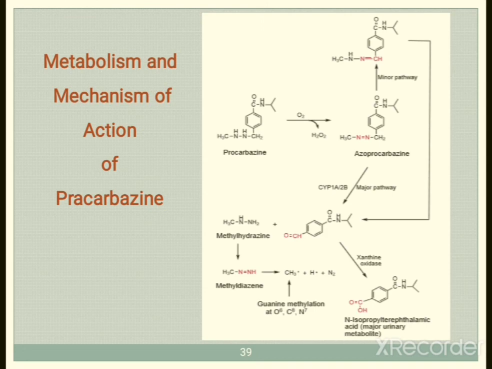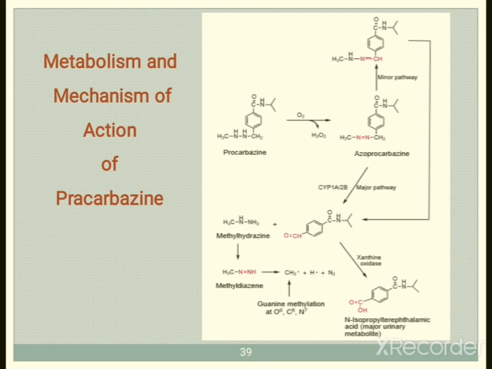Further, the intermediate or metabolite formed in the minor pathway also gives this kind of structure further. Methyl hydrazine is also removed, and from this methyl hydrazine, methyl diazine will be formed.